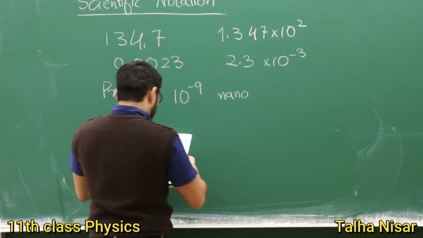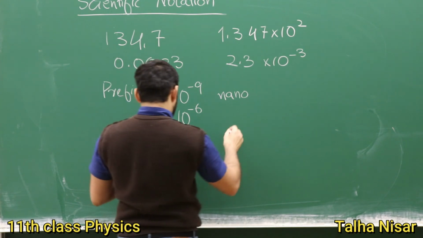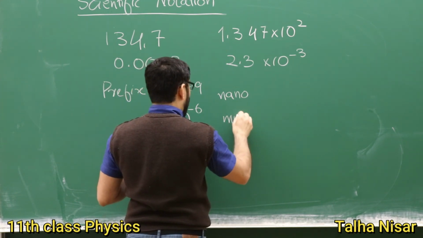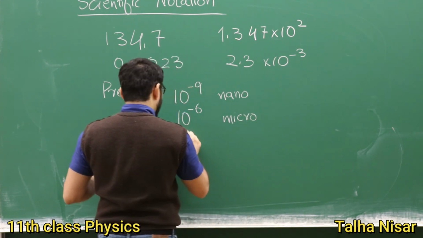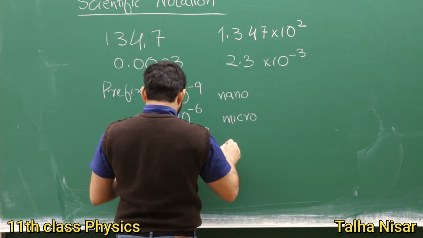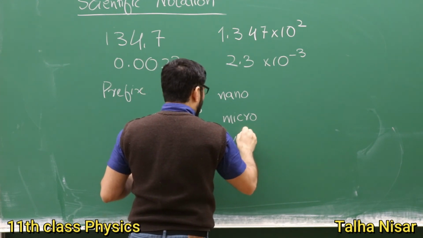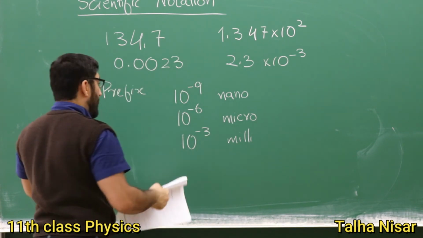The other one is minus 6. This is called micro. For 10 raised to the power minus 3, this is called milli. Also we have deca, centi, and kilo.